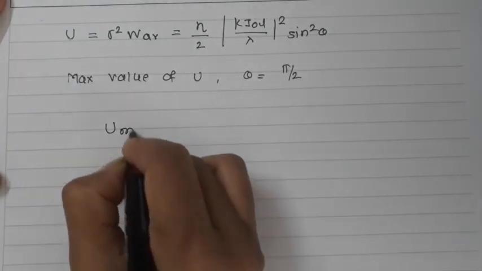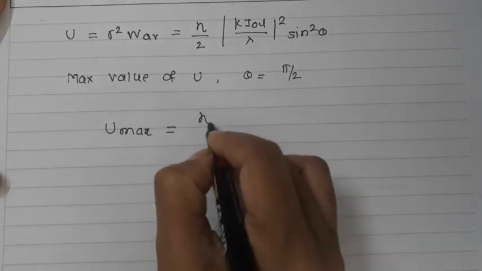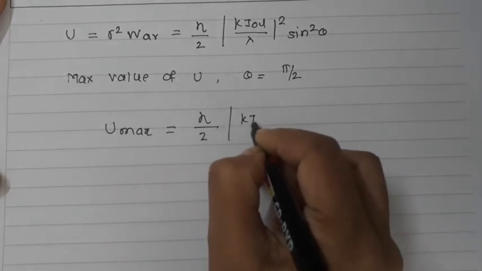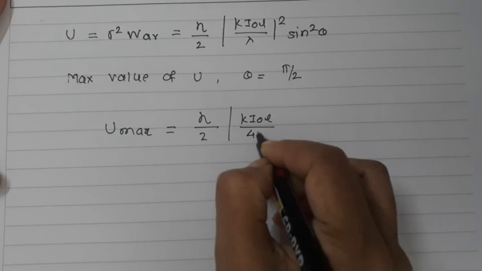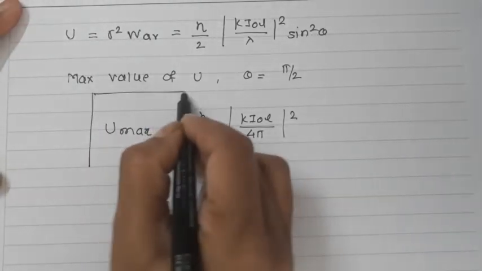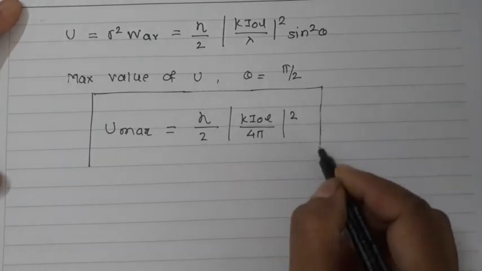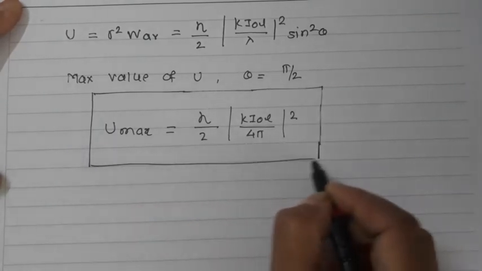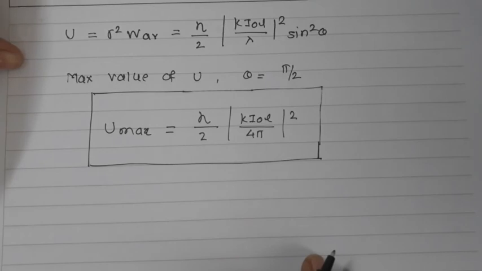So U max is equal to η/2 K (I0L/4π)². So here I have got the maximum radiation intensity U max for the infinitesimal dipole, which is η/2 K (I0L/4π)².